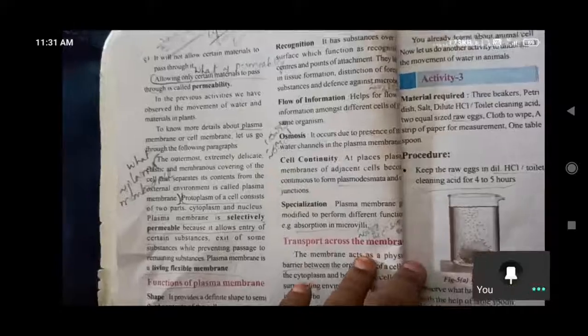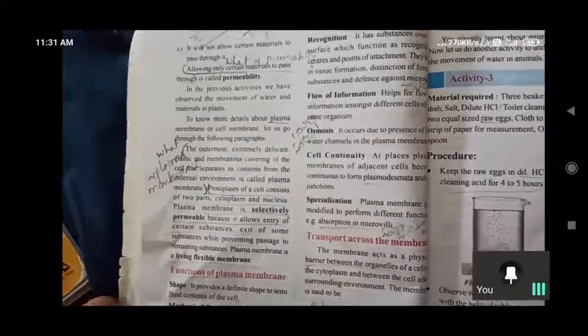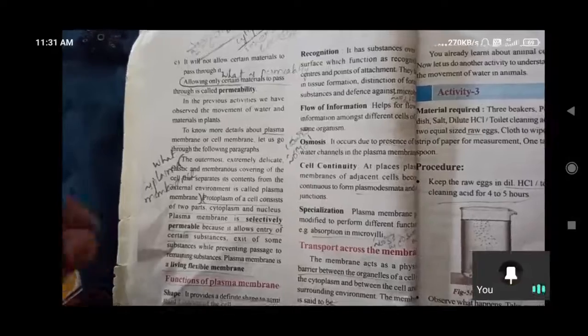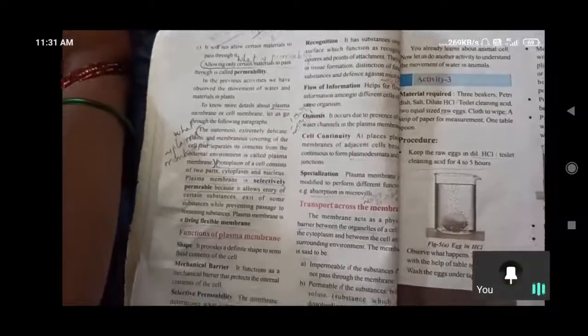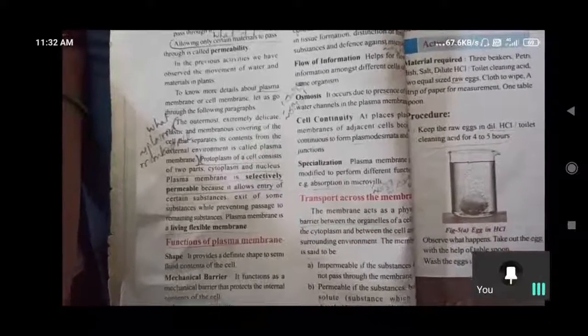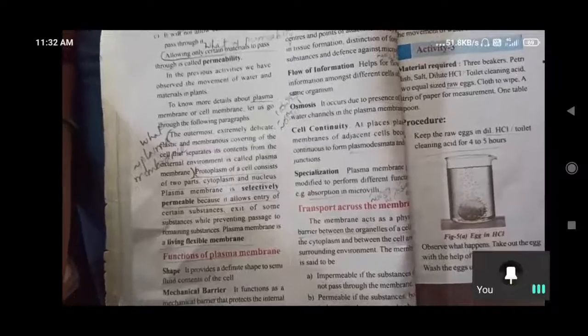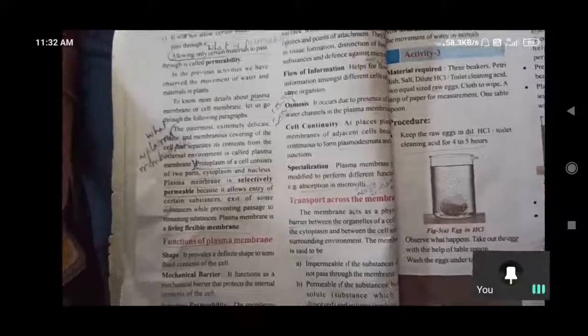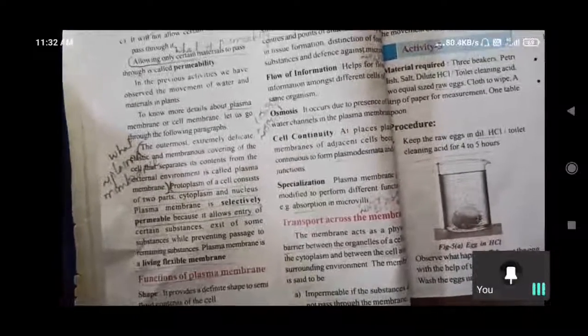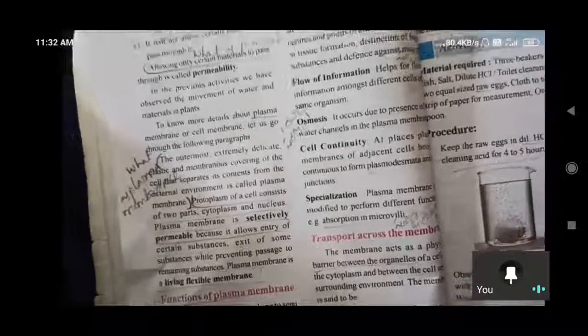Specialization means modified performance. It is giving different functions. Absorption of microorganisms: useful microorganisms, useless microorganisms. It should be identified. Specialization in what? In selection, there should be something special. The plasma membrane must select the useful microbes into it, and the useless ones should not be allowed. So the specialized function of the plasma membrane is being selectively permeable. Like that we can understand all the functions of the plasma membrane.